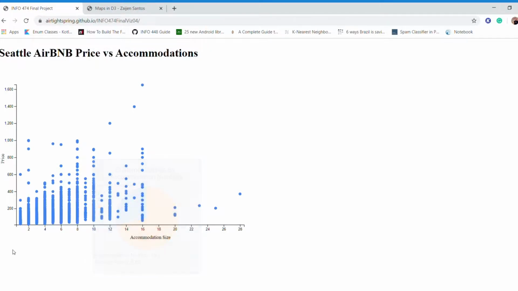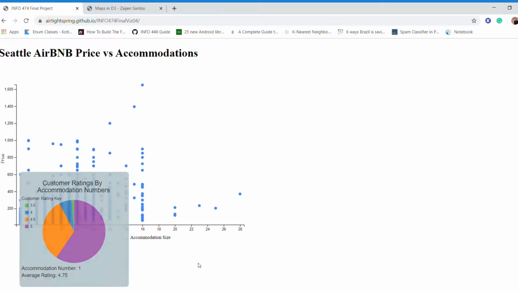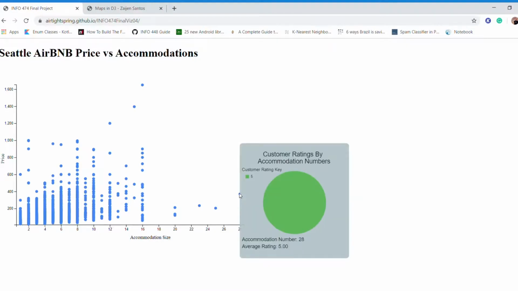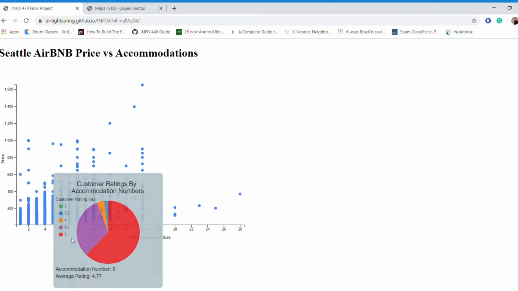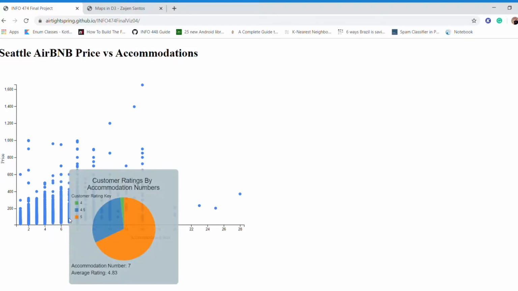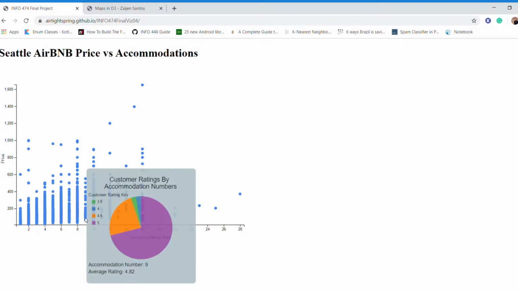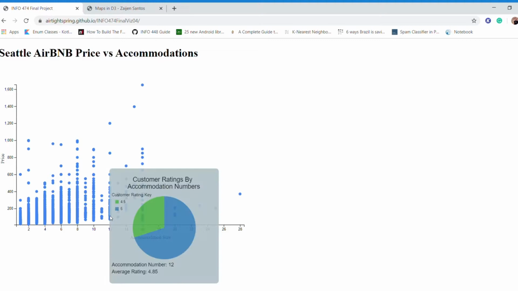Sure, the lowest one was here with the homes that could only hold one person, at a 4.75 average. And one of the highest ones was the 28-person home that has an average of 5-star ratings. But that doesn't really seem to trend up and down throughout. If you look at it here, the averages kind of randomly go up and down as we go. It doesn't seem to have a trend that screams positive or negative correlation.